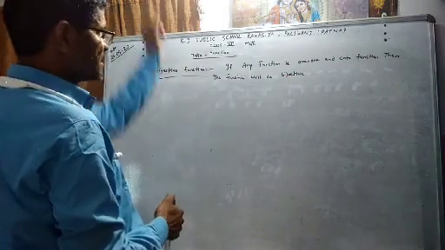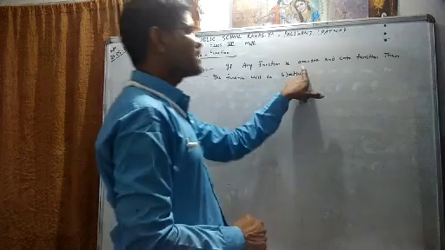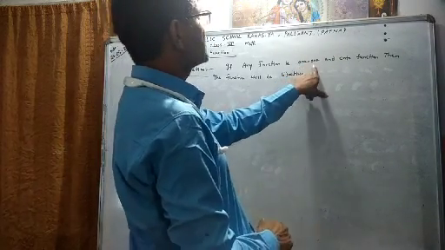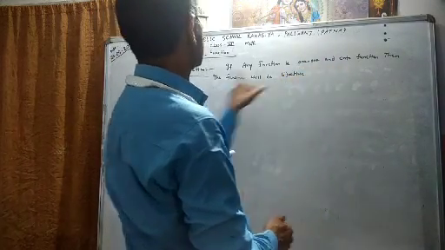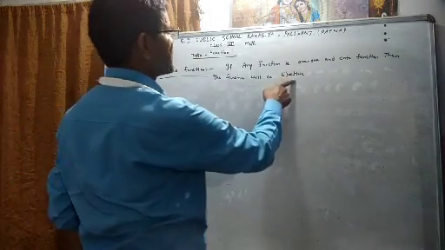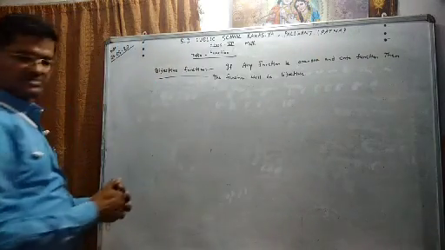Means the function has two properties at one time, one-one and onto. Then that is called bijective. A bijective function is both a one-one function and an onto function.